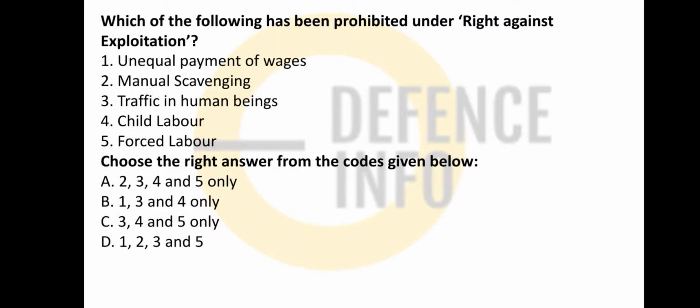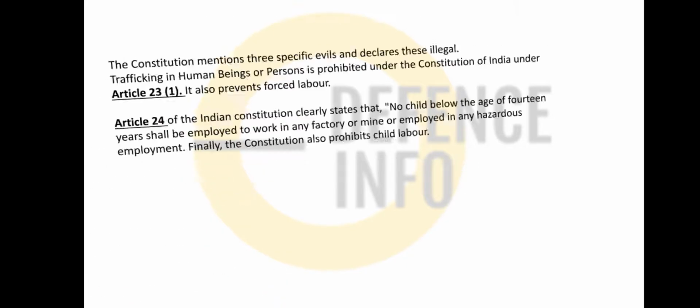So first of all, we need to know what happens. See, generally you see children's rights have been exploited. Okay, you cannot send any laborers below 14 years. Okay, so traffic in human beings is also prohibited. Okay, child labor is prohibited, forced labor is prohibited, unequal payment is not prohibited, manual scavenging is not prohibited. So option C would be the correct option for this.